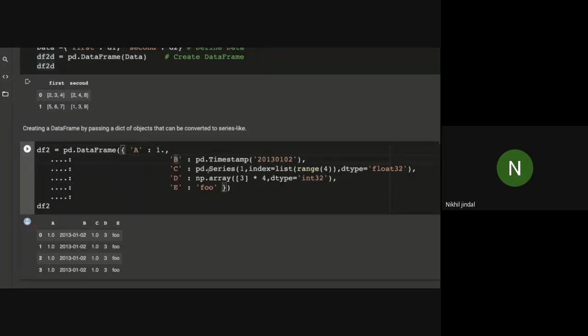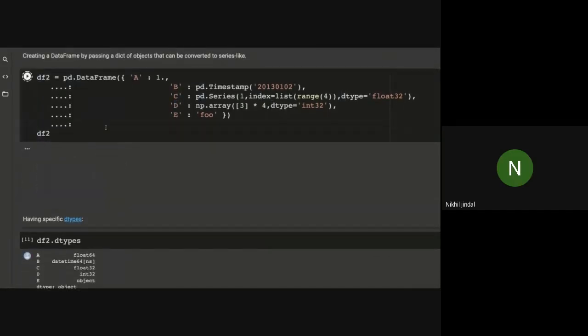For C, it will generate a series that I've used here, this one. Similarly for column D, it will create an NP array, that is a NumPy array, which has element values equal to 3. I've used this times 4 to just create an NP array of 4 elements, because we have 4 elements here. Similarly for E, it will set all the values of column E to foo.